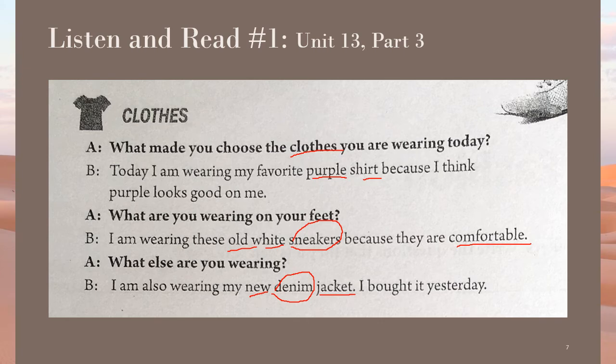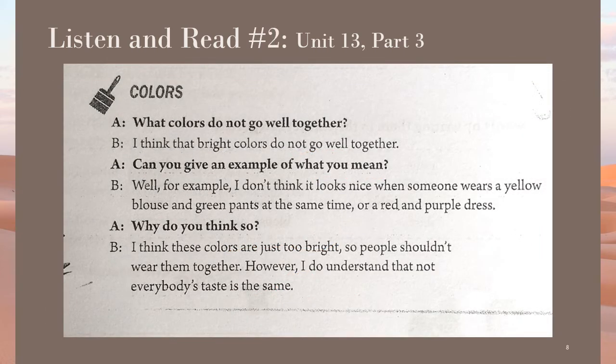Okay, next. This is a conversation about colors. A said, what colors do not go well together? B. I think that bright colors do not go well together. Can you give an example of what you mean? Well, for example, I don't think it looks nice when someone wears a yellow blouse and green pants at the same time, or a red and purple dress. Why do you think so? I think these colors are just too bright, so people shouldn't wear them together. However, I do understand that not everybody's taste is the same.